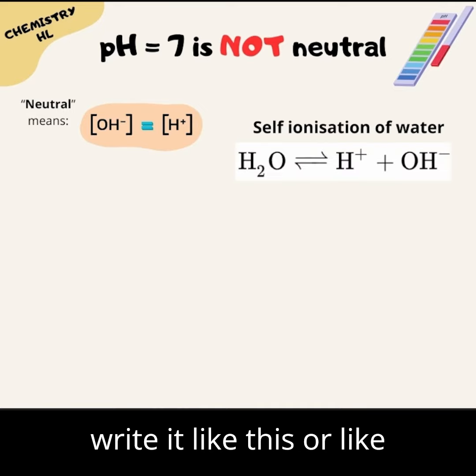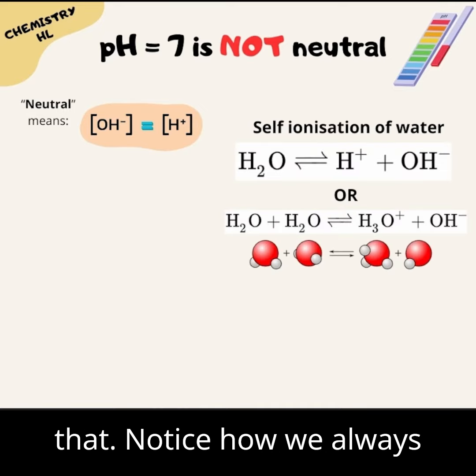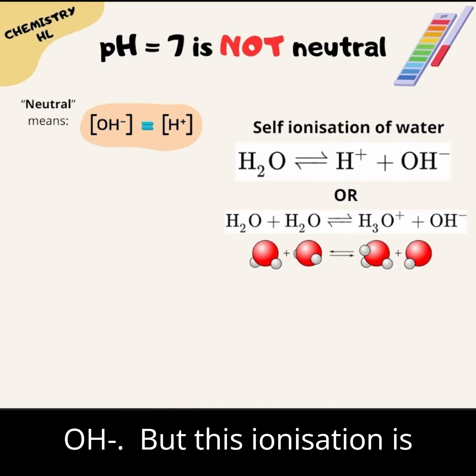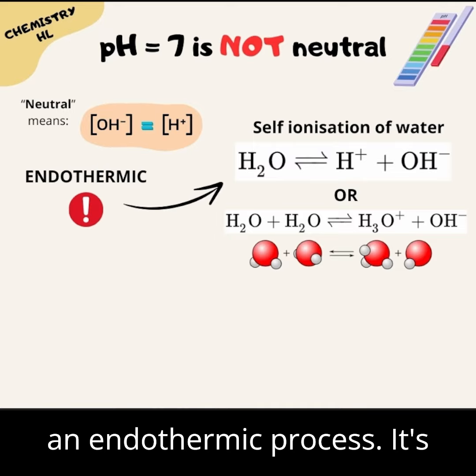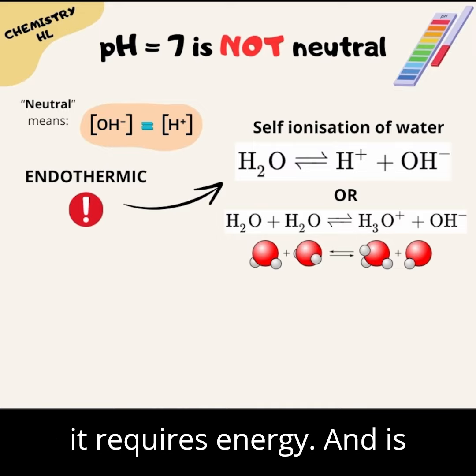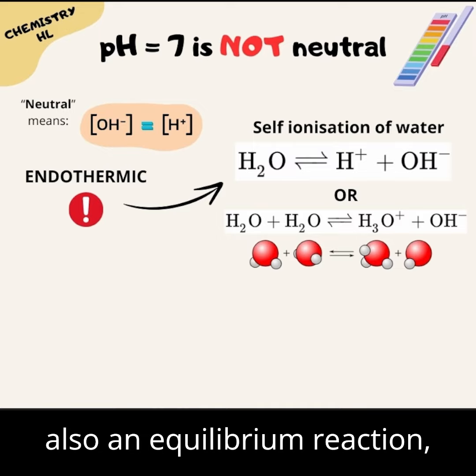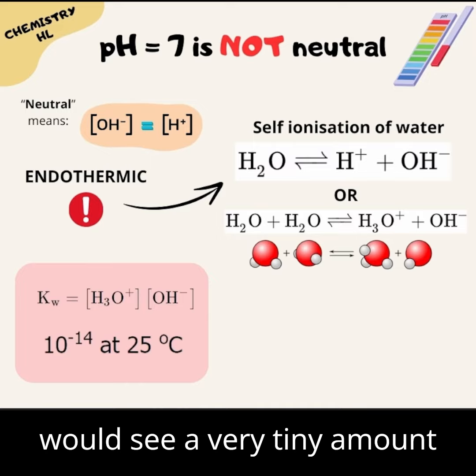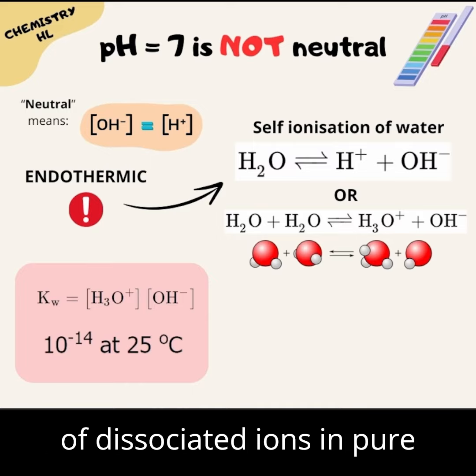We can write it like this or like that. Notice how we always get the same amount of H+ and OH-. But this ionization is an endothermic process. It's not energetically favorable. It requires energy and is also an equilibrium reaction. So were we to freeze time, we would see a very tiny amount of dissociated ions in pure water.